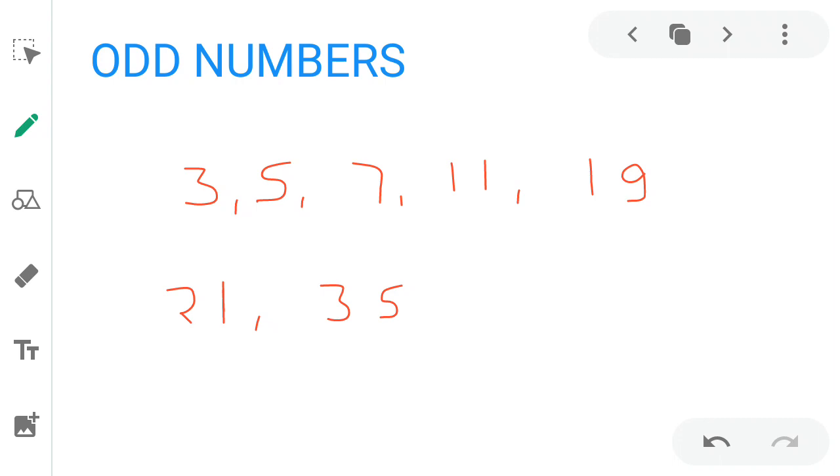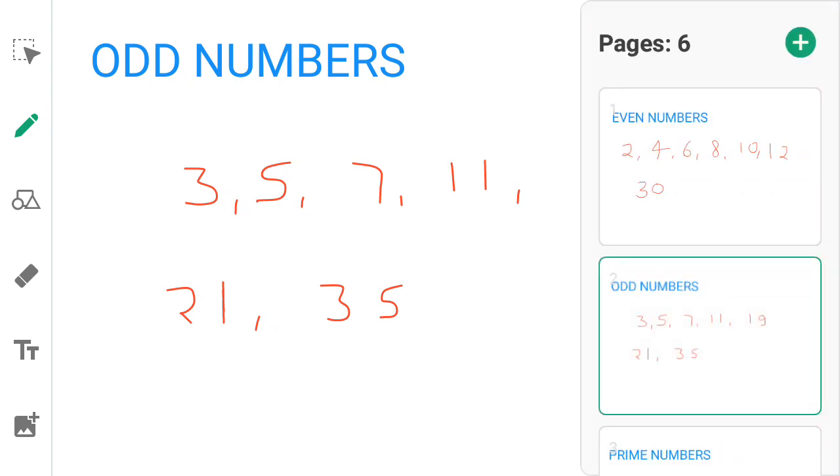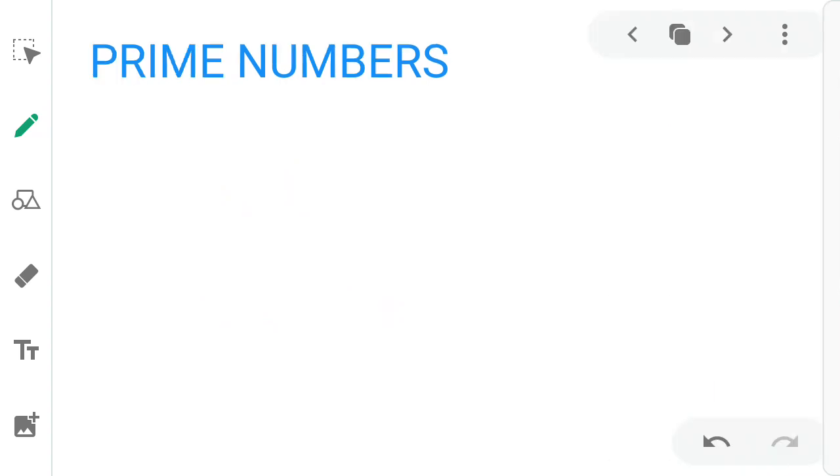Next, what is a prime number? It is very important. If any number has only 2 factors, 1 and the number itself, then the number is called a prime number. Suppose we take 5.